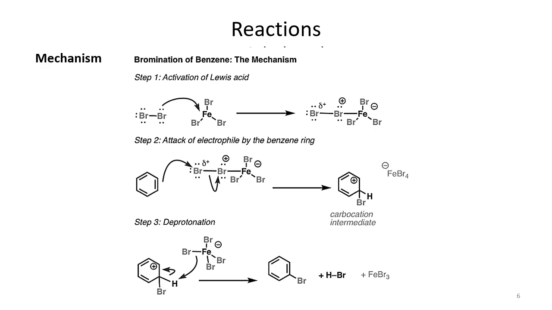And then the driving force for the next step, that is the deprotonation, is the stability of the benzene ring. Again a proton is lost from the sp3 carbon, and this proton is basically abstracted by the FeBr4 minus produced in the last step. So we get a brominated benzene in this case.